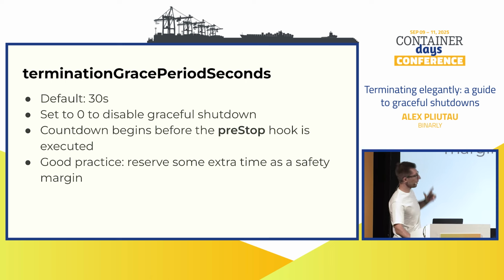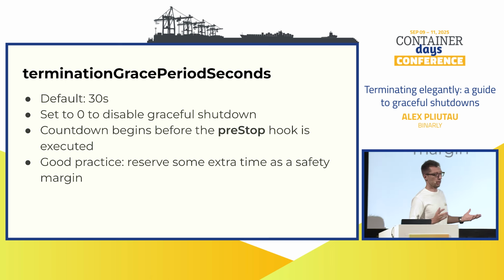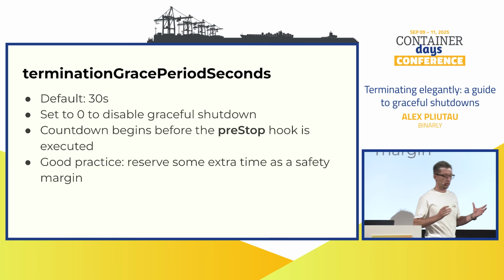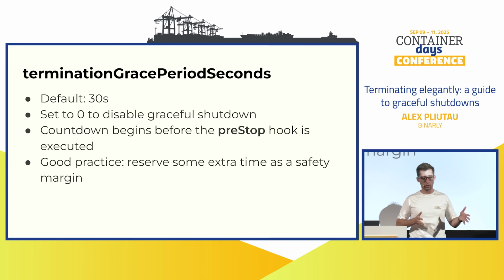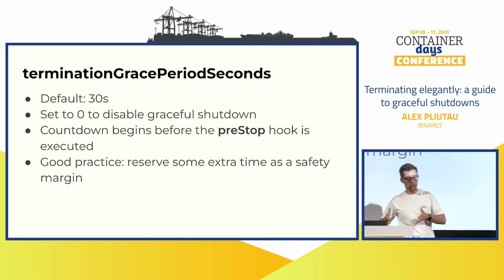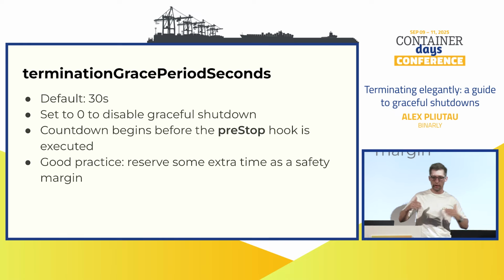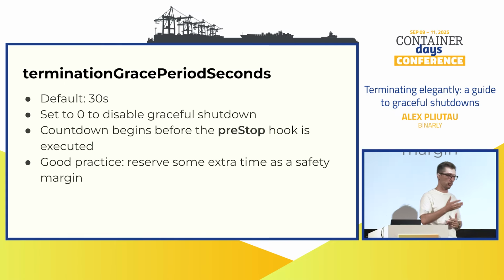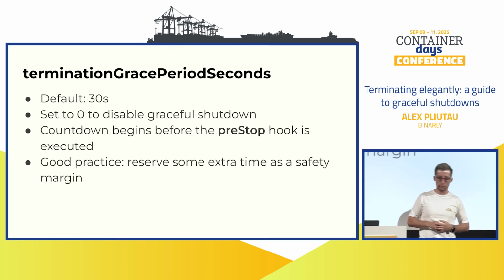A few words on these variables. Again, by default, it's 30 seconds. It can be set to 0 to completely disable graceful shutdown, making it a forceful or hard shutdown. The countdown begins before we execute the pre-stop hook, right? So you may spend some time on pre-stop hook, then signal handling, and that leads us to the last point: it's a good practice to reserve some extra time, making sure that you have enough time to gracefully shut down, because otherwise, somewhere in the middle of this process, you will get a SIGKILL, and all this graceful work was for nothing, and maybe it will be even worse than without a graceful shutdown.